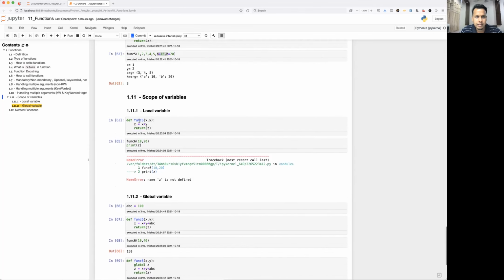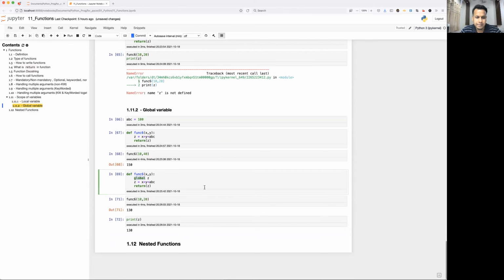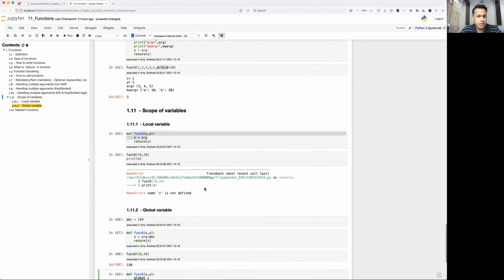And this is very important. This is also going to be asked heavily in interviews. What is the scope of a variable? What happens if you define something inside a function? Will you be able to use it outside or not? If you want to make it available outside, what do you have to use? Then global is the keyword. Okay, so that's about the scope of variables.